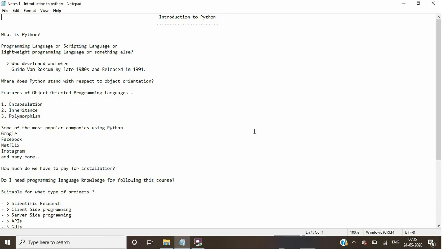When we talk about object-oriented programming language concepts, a programming language should exhibit three qualities in order to be called an object-oriented programming language. These qualities are encapsulation, inheritance, and polymorphism. Let's have a brief discussion of these qualities. The first one is encapsulation. There is some data and there are some functions which help us to work on that data. Whenever we are grouping data and related functions together in a structure called class, we can say that we are applying encapsulation.